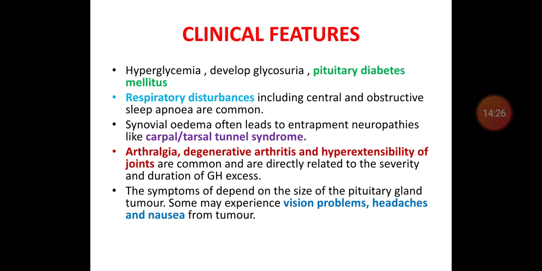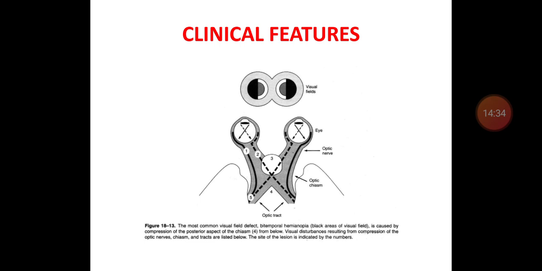If it is a macroadenoma, the mass effect is more, resulting in these symptoms. This is a picture showing a visual field defect. The common visual field defect in an acromegaly patient is bitemporal hemianopia, due to mass effect over the optic chiasma, optic nerve, or optic radiation.